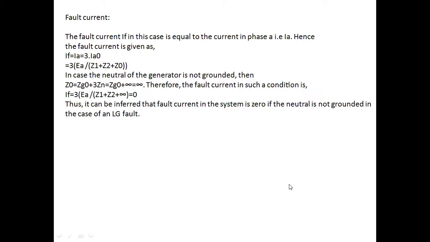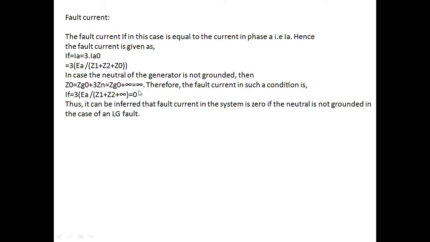So once I am able to find the sequence quantities and symmetrical components, now I need to write the fault current value. Since the fault occurred in A phase, IF is equal to IA, that's equal to 3 times IA0. So IA0 is nothing but EA divided by Z1 plus Z2 plus Z0. This equation holds good when your synchronous generator is grounded through an impedance Zn. If the synchronous generator is not grounded, that means the neutral is not present, then the Zn value automatically becomes infinite, and Z0